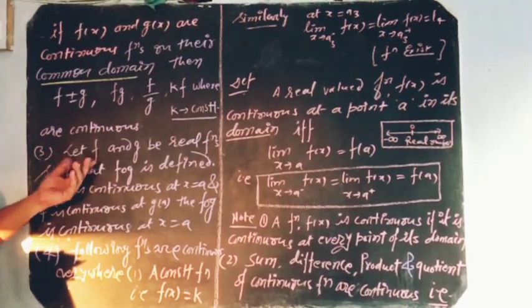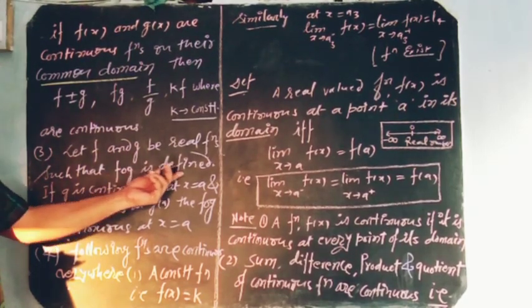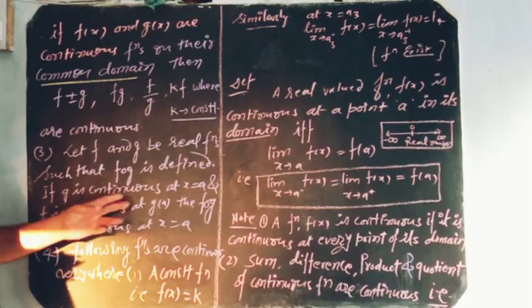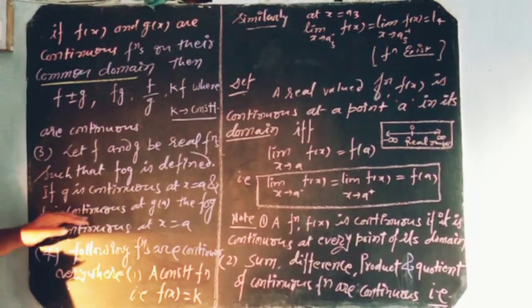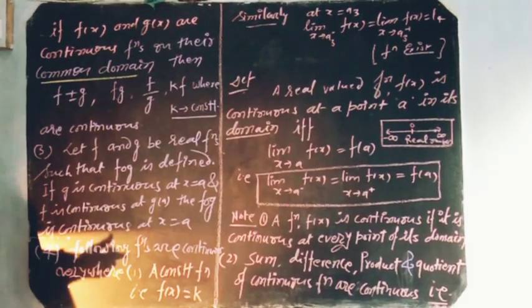Your next point, if f and g are real functions such that the composition is defined, if g is continuous at x equal to a and f is continuous at g of a, then the composite f o g is continuous at x equal to a.